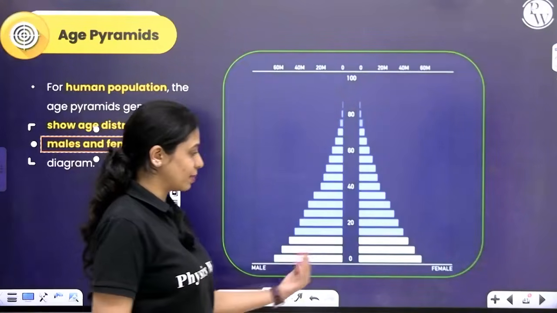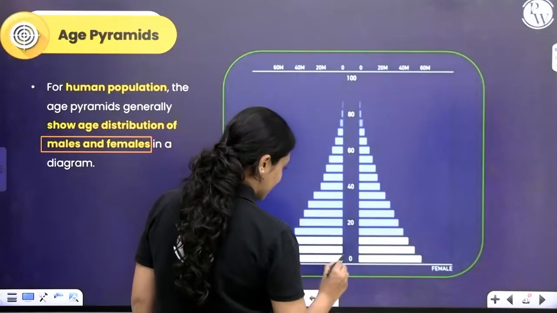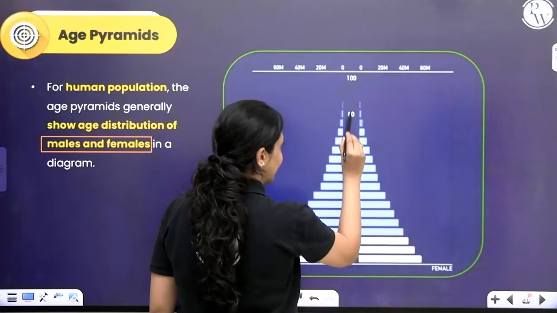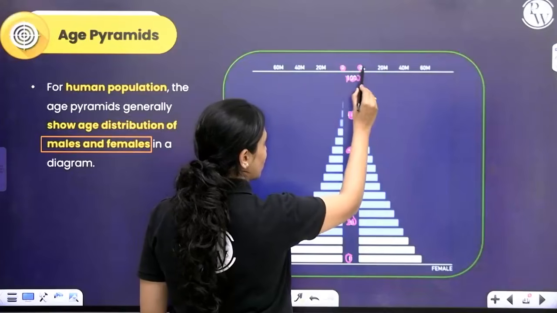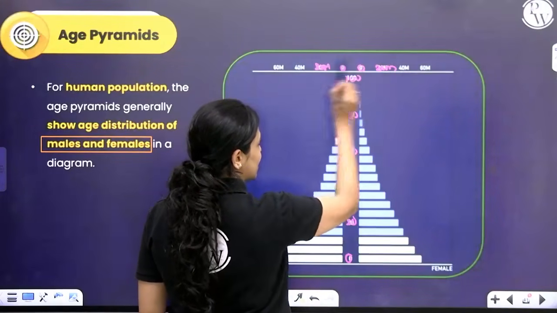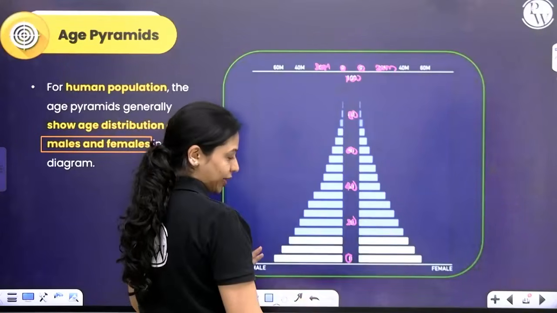Like this side you can see males, this side you can see females. Over here you can see certain numbers, right? There is 0 and 20 and 40, 60 and 80, 100. And over here you can see 0, 20 million, 20 million, 40, 60 million. Now 0 means they are not even 1 year old yet.